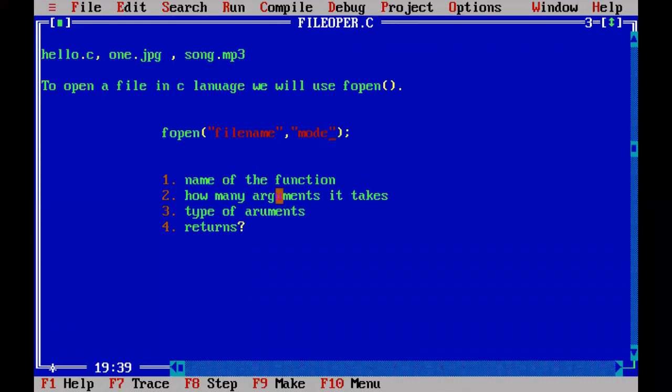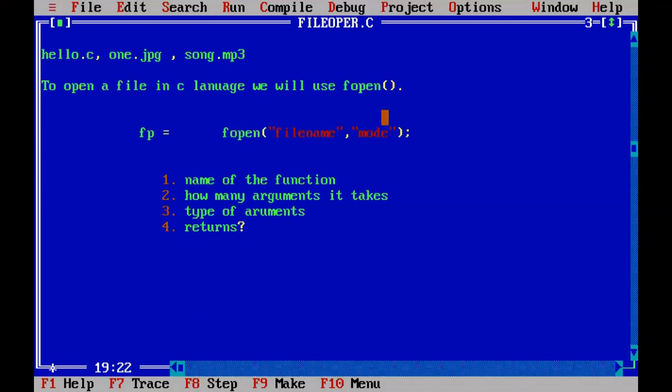And third one, what is the type of argument? The first type is a string and the second type is also a string, because it is in double quotation. And fourth important one, this function takes two string arguments and then it will execute. After execution of this function, what does it return? It returns a file pointer. We have to hold that file pointer with a file pointer equal to fp.